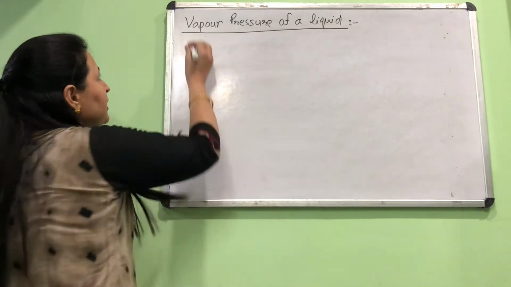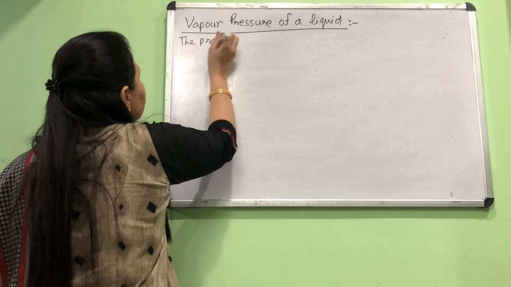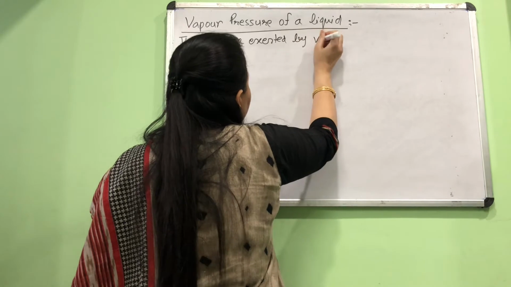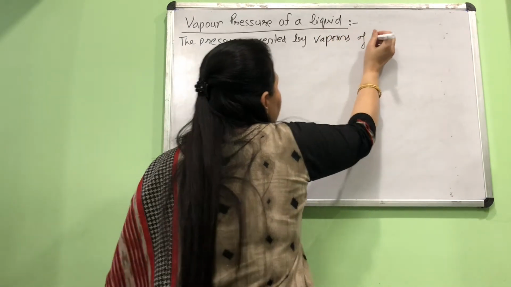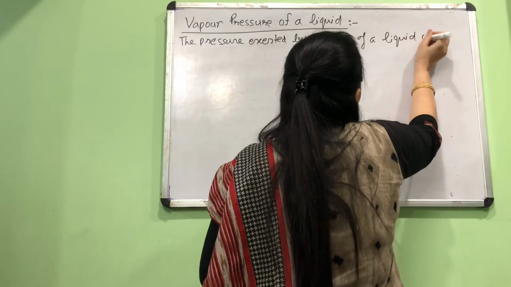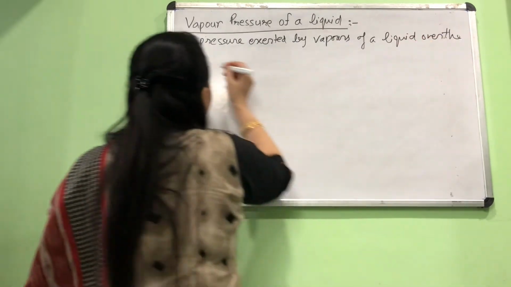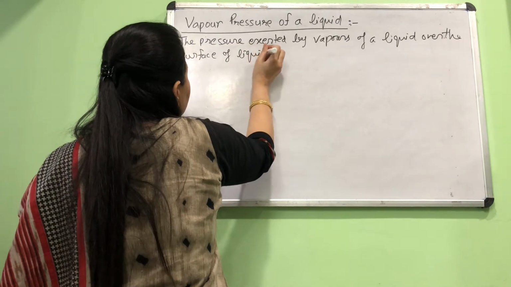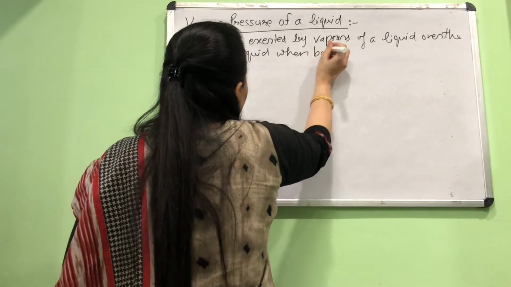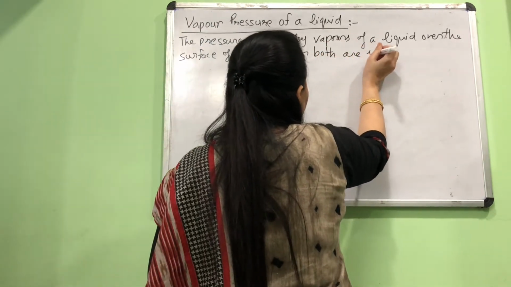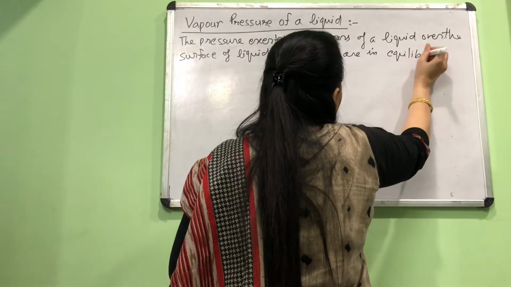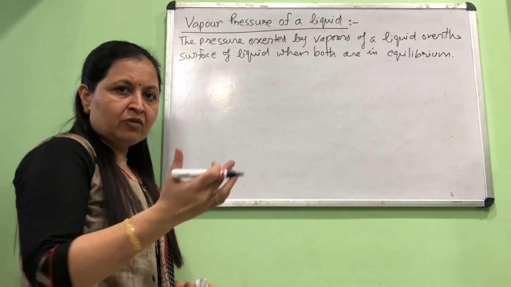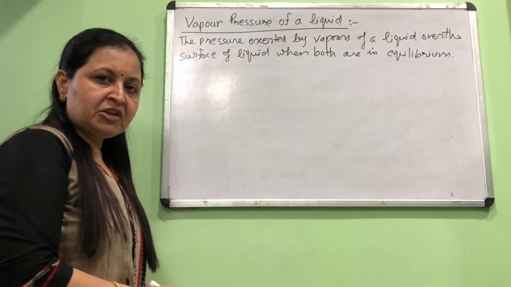Vapor pressure of a liquid is the pressure exerted by vapors of a liquid over the surface of liquid when both are in equilibrium. Okay, this is called vapor pressure of a liquid. Let's find out the meaning of this definition, then I'll read this definition again, you will understand.